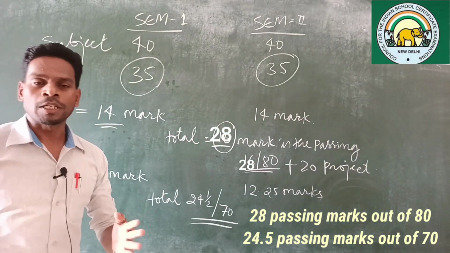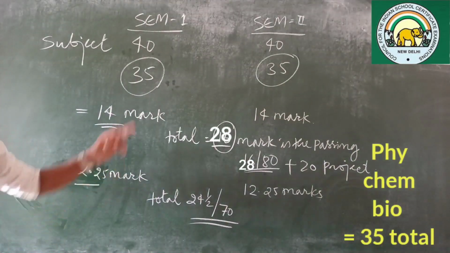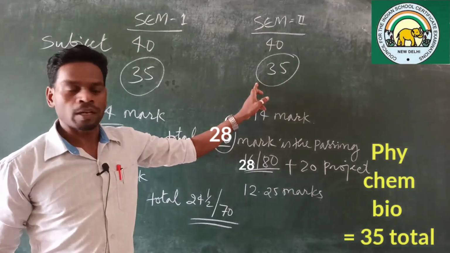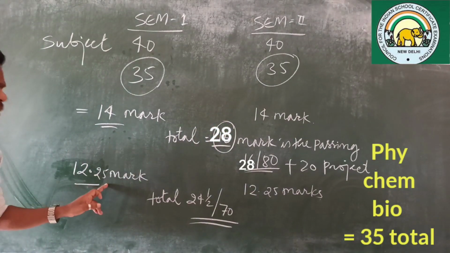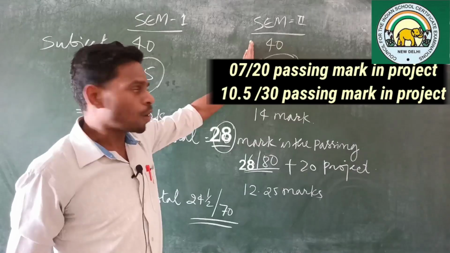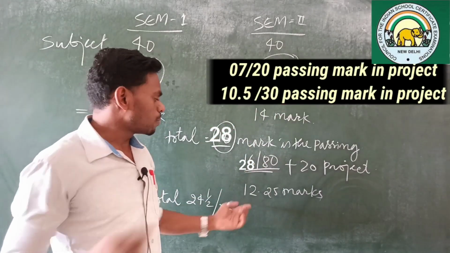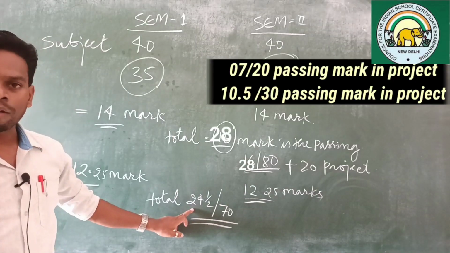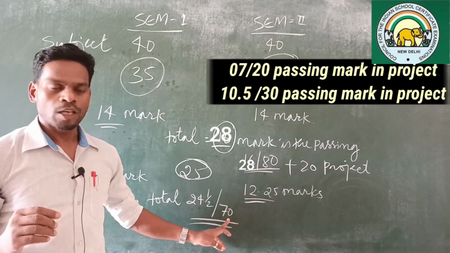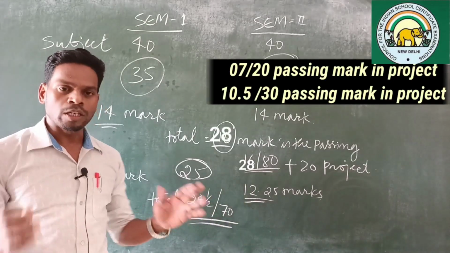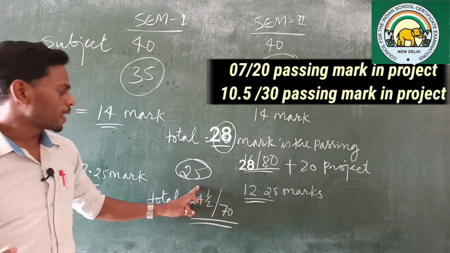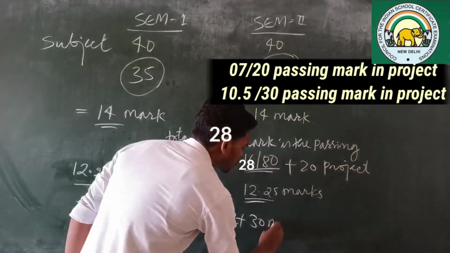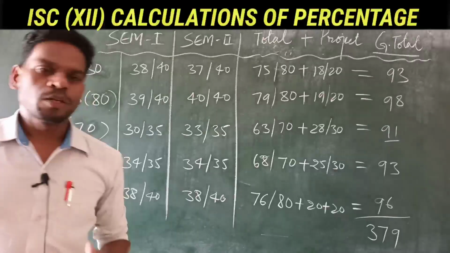Then for the science group, physics, chemistry, bio, you had 35 total marks in the first semester as well as in the second semester. Here your passing mark is 12.25 marks, and same in the second semester. Out of 35, if you have got 13 or 14 marks, then you have passed. So total passing mark is 24.5 marks. If you get 25 out of 70, including both semesters, then you are passed in that particular subject. Then you have 30 marks for project.